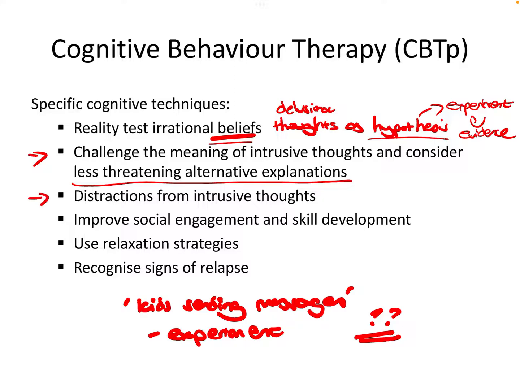Some strategies could be just distracting the person from their intrusive thoughts. So this could be through behavioural activation, which we know about through CBT for depression, and that's encouraging them to get involved in pleasurable activities that they might not engage in anymore. Part of CBT is about improving social engagement and skill development. So this is going to help to deal with negative symptoms like avolition. And the therapist and the patient might work together on specific skills, like skills to do with social interactions or occupational skills to do with a job, and also what's going to motivate them as well.